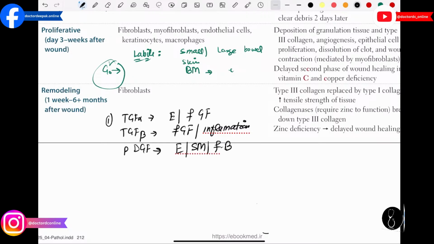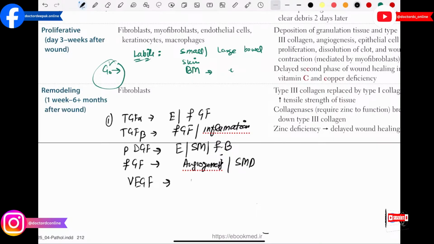Then after that we have the fibroblast growth factor. So fibroblast growth factor is also very important for angiogenesis, and this is a very important MCQ. They can ask you in the exam. And also fibroblast growth factor mediates the skeletal muscle development. So please keep all these things in mind. Then after that we have vascular endothelial growth factor. So basically vascular endothelial growth factor is also very important for angiogenesis. So these are the important mediators that play an important role in wound healing. You guys have to memorize these things.